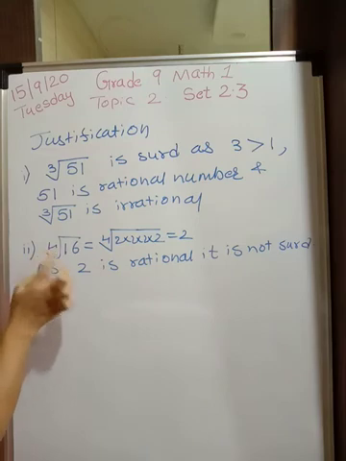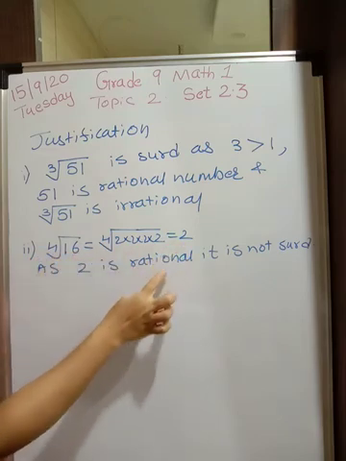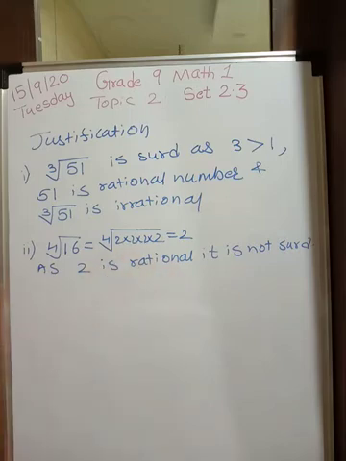In this case, the value of this is 2 and 2 is a rational number. Once you get this as rational, it is not a surd. Okay, you write in the similar way for other examples as well. Now let's go for the third.